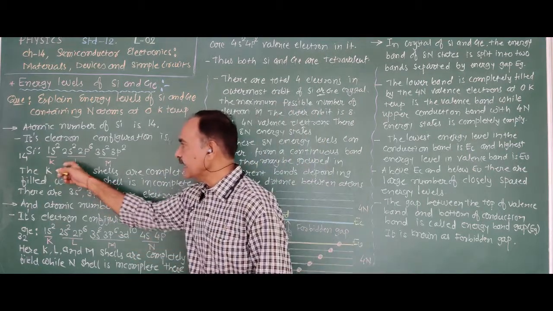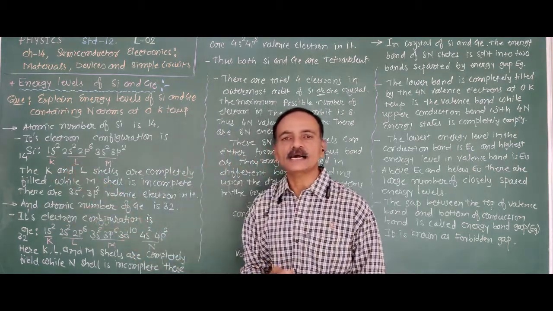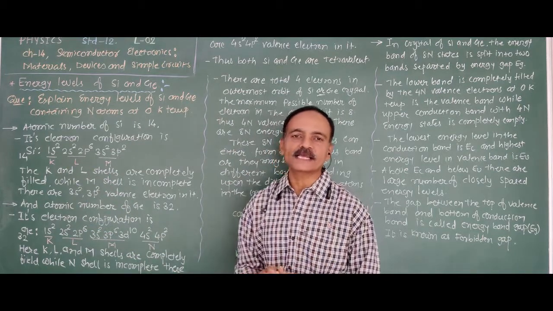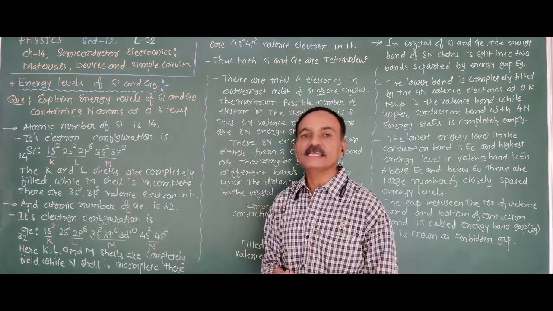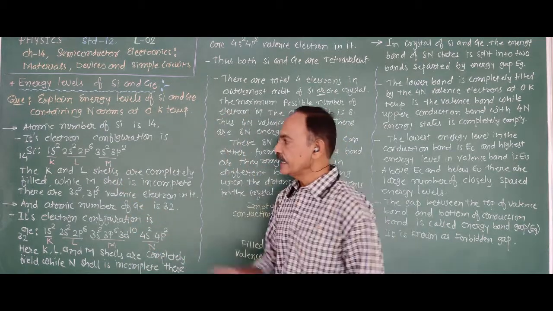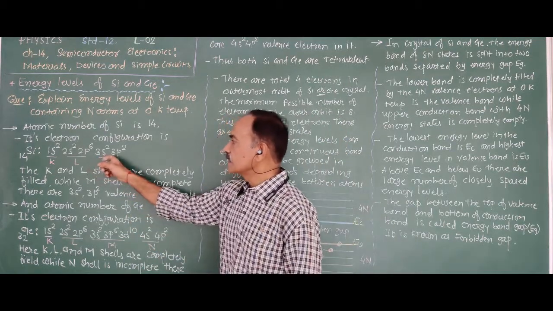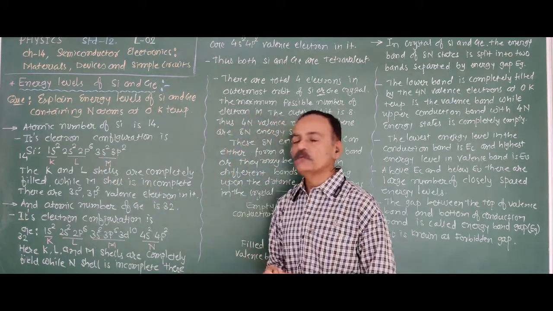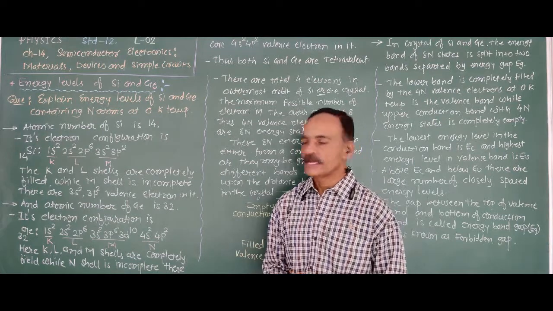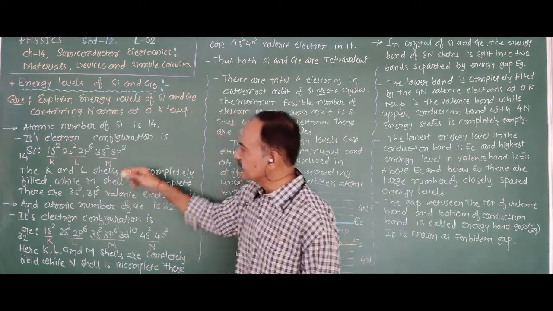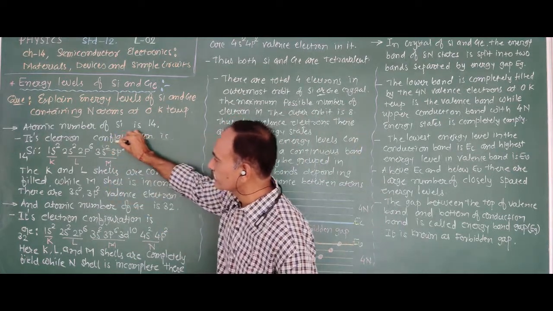Therefore, the K and L shells are completely filled by the electrons, while the M shell is incomplete. In the M shell, 3s2 and 3p2 valence electrons are in silicon. It means the silicon has 4 valence electrons.